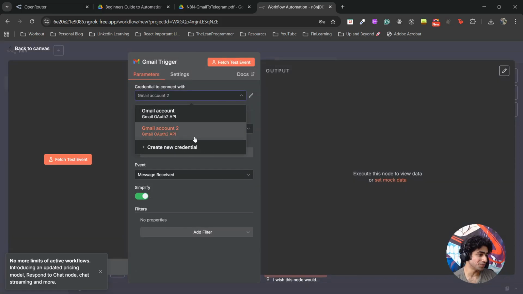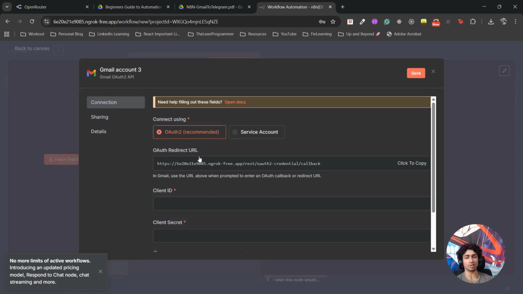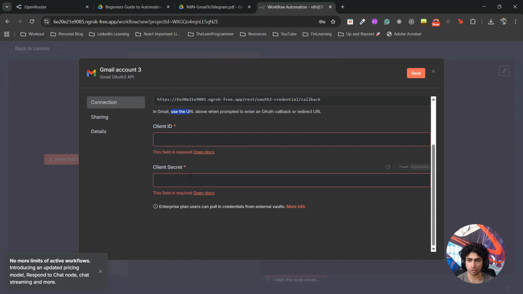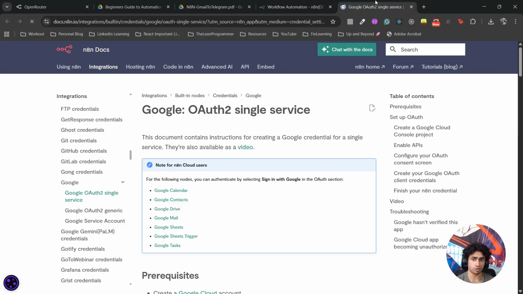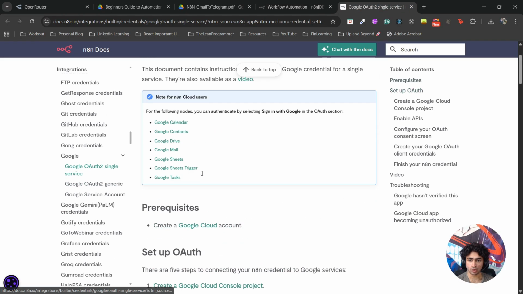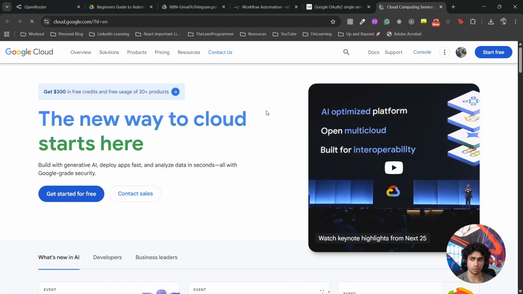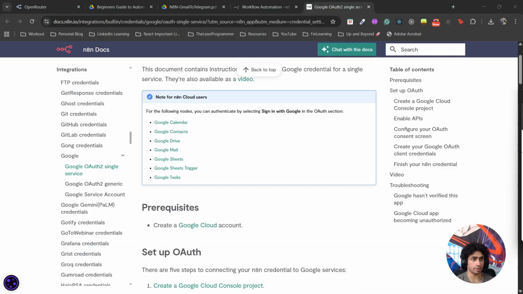Now, we want to create a new Gmail credential. This is the step where a lot of people face trouble, and I'm going to help you with this. All you want to do now is open the docs. Need help filling this? Click on this open docs. It will point you to the Google Cloud Console. What you need to do is create an account here, just create an account using your Gmail ID.